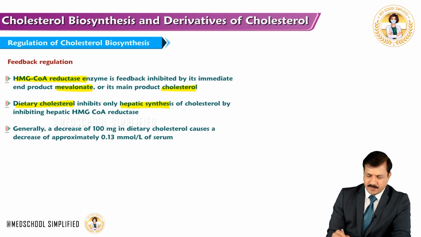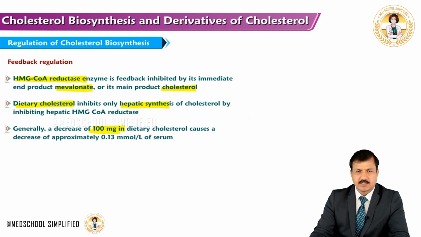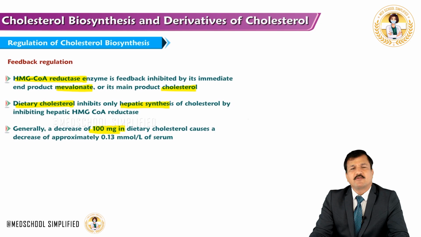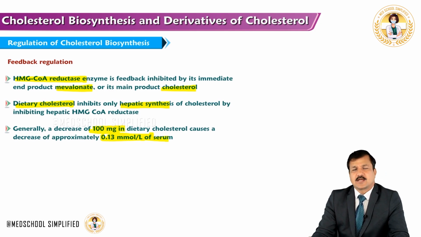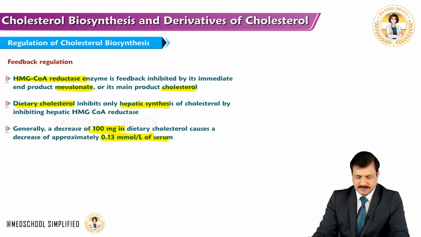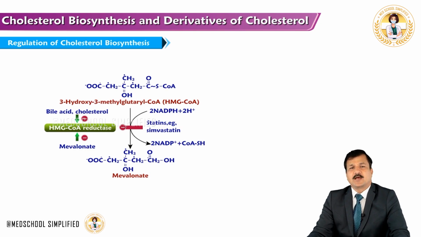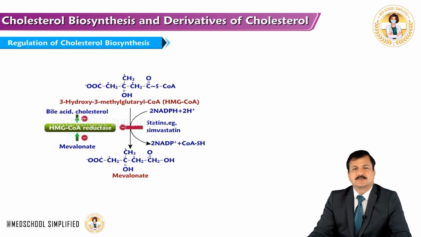Now, consumption of about 100 mg of dietary cholesterol is equivalent to an increase of approximately 0.13 millimoles of cholesterol in the serum. So that's how the calculation can be done when we advise a person to decrease cholesterol levels in their diet. Coming to feedback regulation on HMG-CoA reductase, let's use the figure here for better understanding.